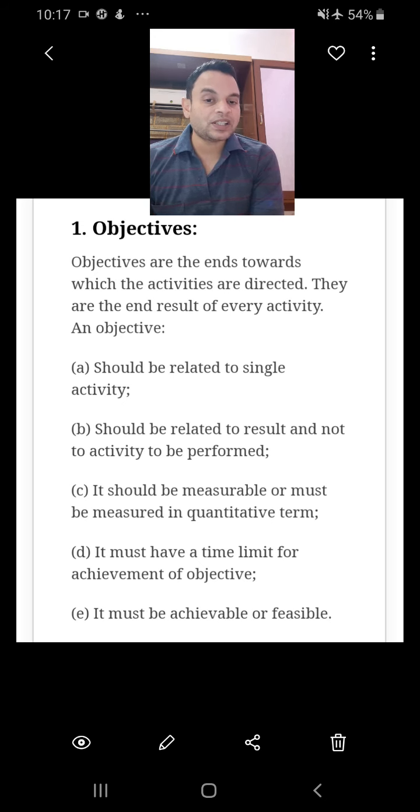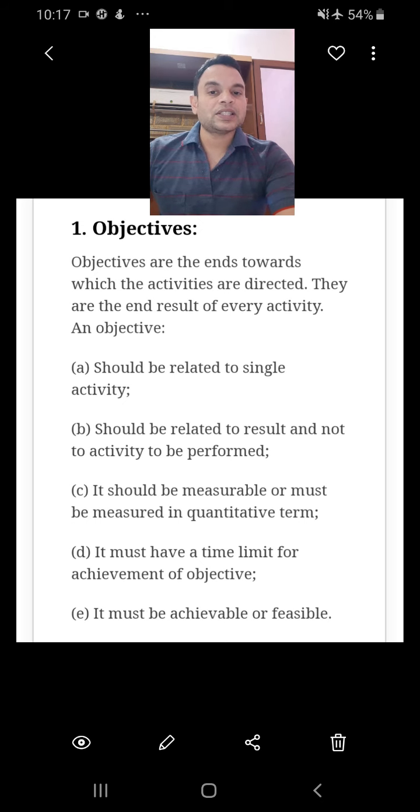That 90% is known as a quantitative term. It should be measured. Objective should always be in numerical form. Sales should be good, that is not an objective. Sales should be 90%, that is called an objective. And objective should also have a time framework.